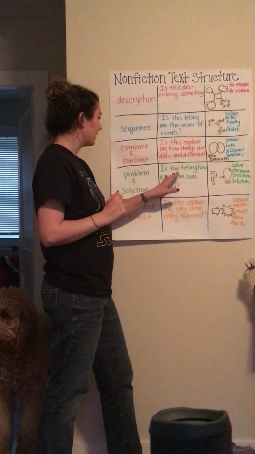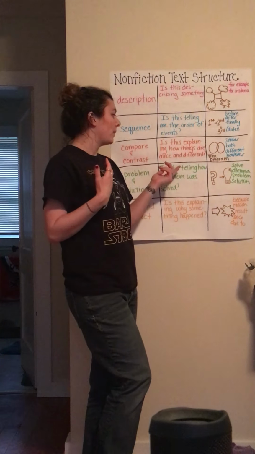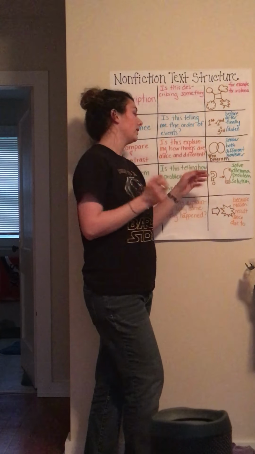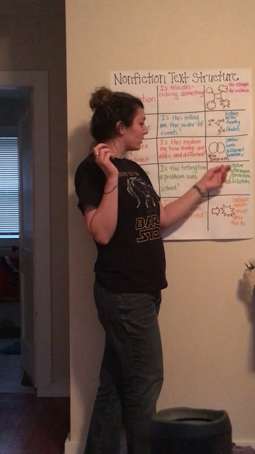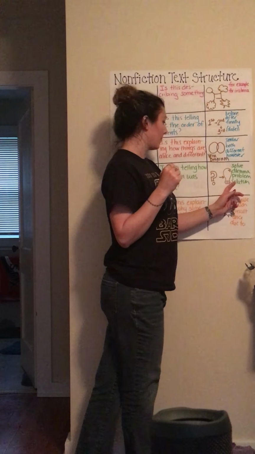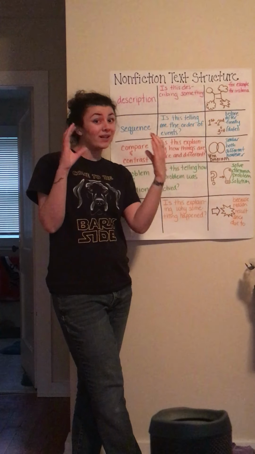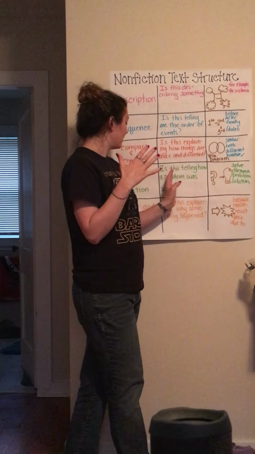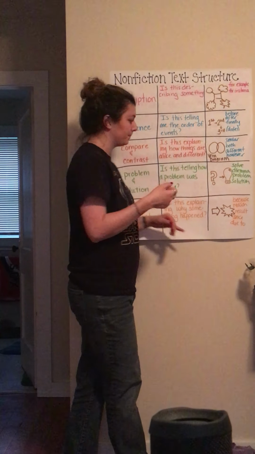Problem and solution. Is this telling how a problem was solved? We have a picture representation of a question mark, meaning, I have no idea what to do here, and the light bulb, meaning, I finally got it, I solved it. The language is solve, dilemma, and right out of the gate, problem and solution. The text is presenting perhaps a question or an inquiry, or kind of like, ooh, how can this happen? And the solution is how it's solved in the end.